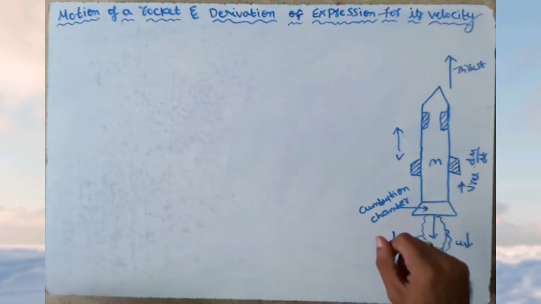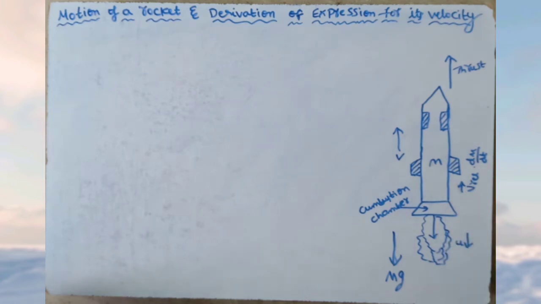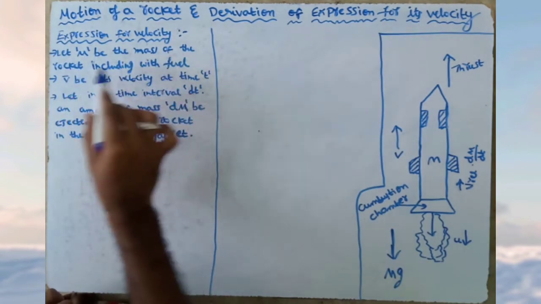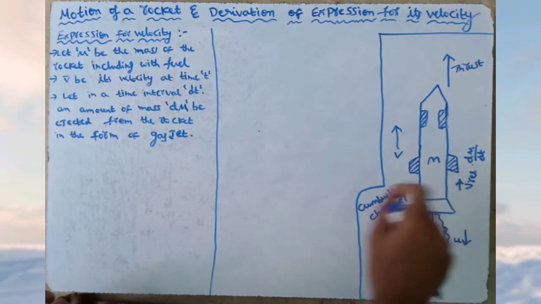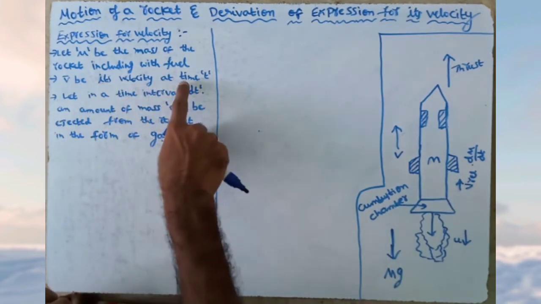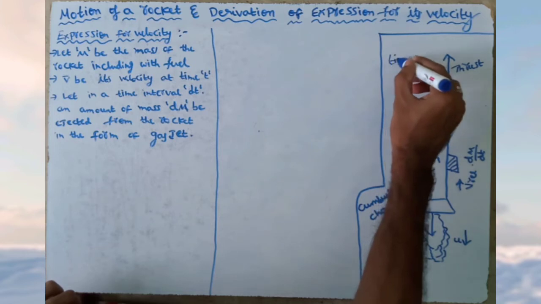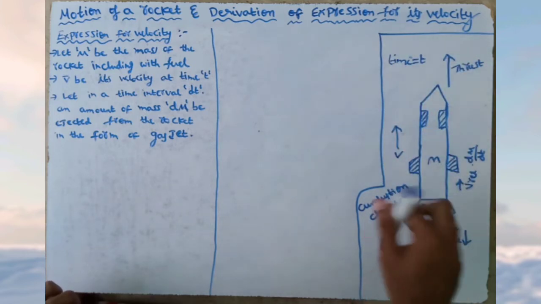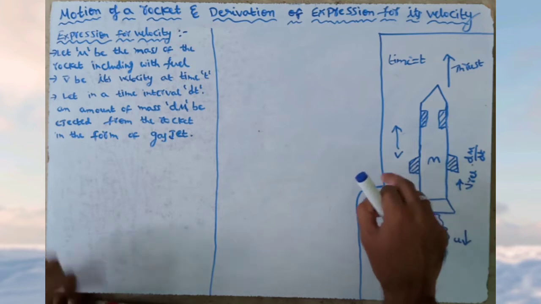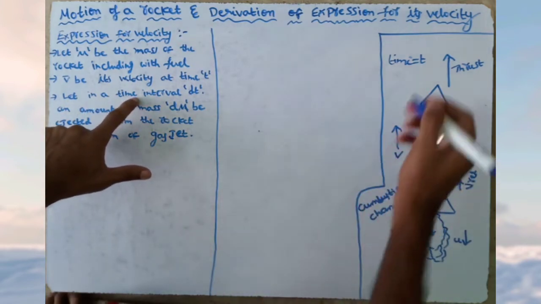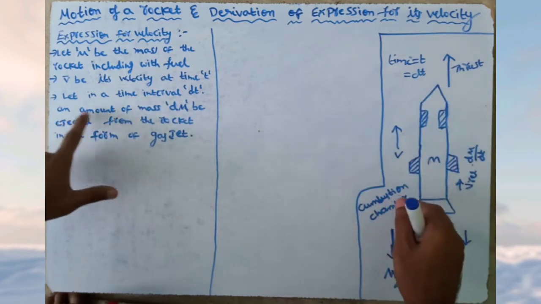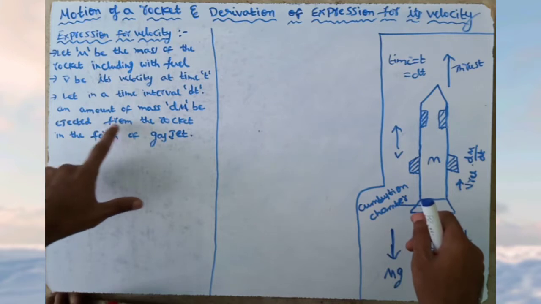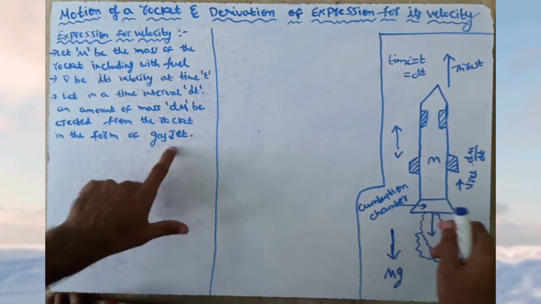We are going to derive the velocity equation. Let m be the mass of the rocket including the fuel, and v be its velocity at time t. Let, in a time interval dt, an amount of mass dm be ejected from the rocket in the form of a gas jet.